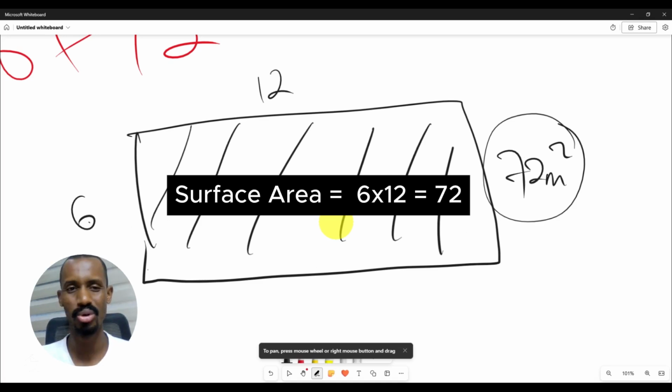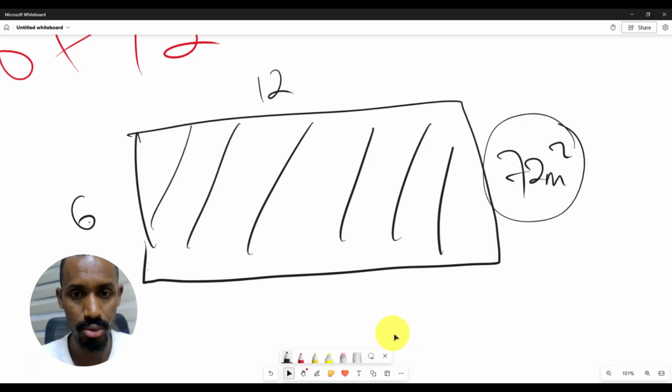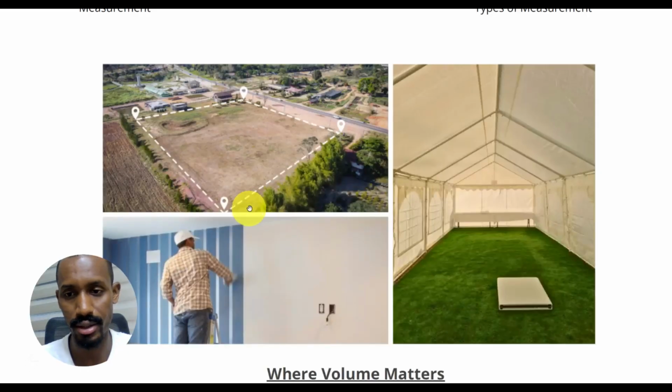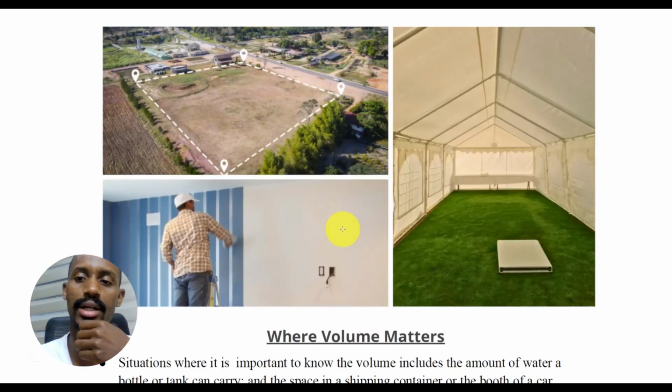So you don't want to know the volume of the tent. You only need to know two sides of the tent so that you can determine how many carpets you can bring. Maybe you are a person who rents out carpets. So these are applications wherein we use area.